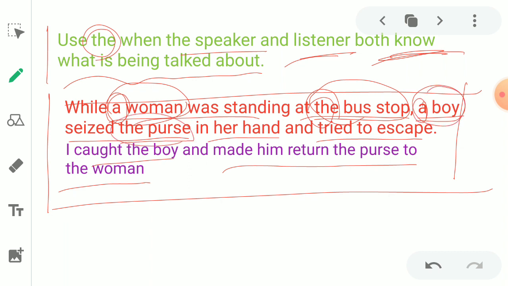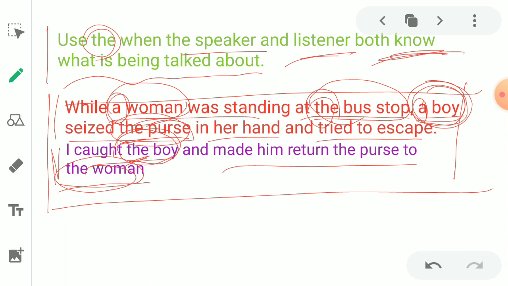The purse, the definite article. So when we come to the second sentence, it is totally different. Why? Because in the earlier sentence we used "a boy," but here it is "the boy," the definite article. Here, the woman, earlier a woman.